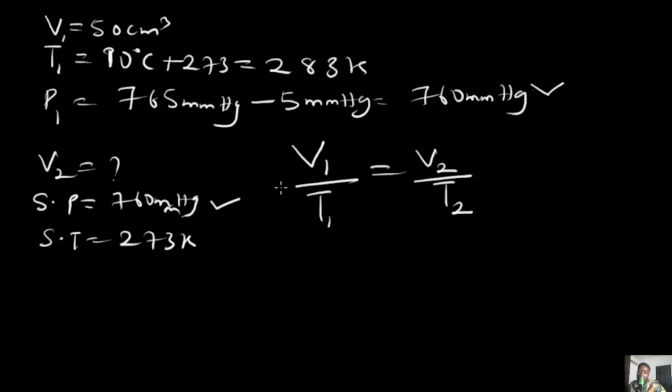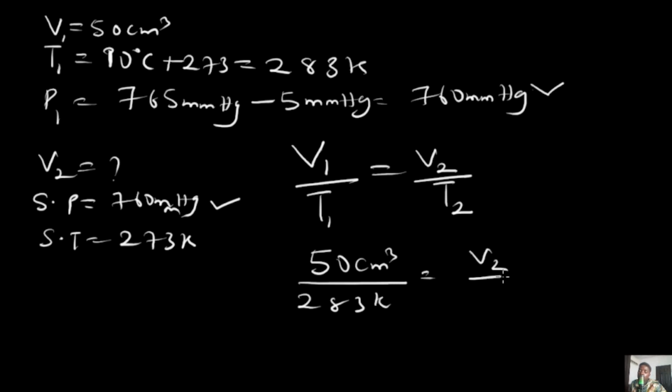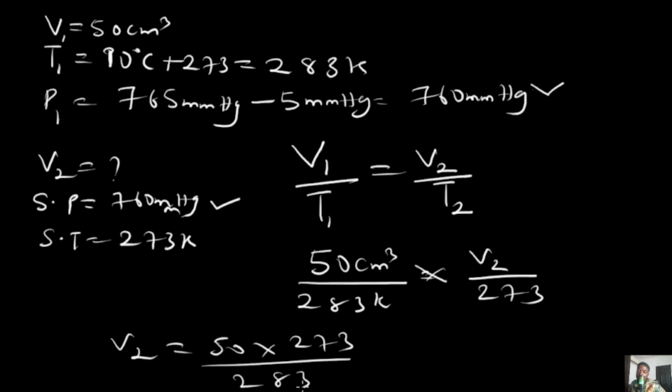In this case, if you introduce your values, this is going to be 50 cm cube over T1, which is 283 Kelvin, equal to V2, which we do not know, divided by the final temperature, which is 273. If you cross multiply, V2 will be equal to 50 multiplied by 273 divided by 283. If you do this, 50 times 273 divided by 283, your answer is going to be 48.2 cm cube.